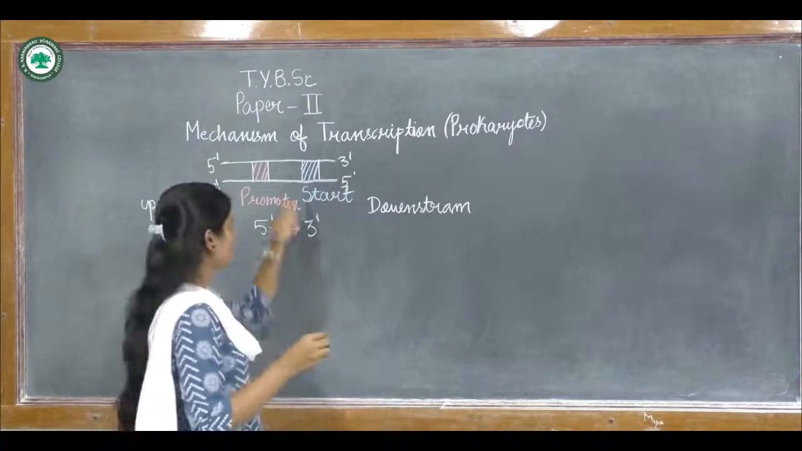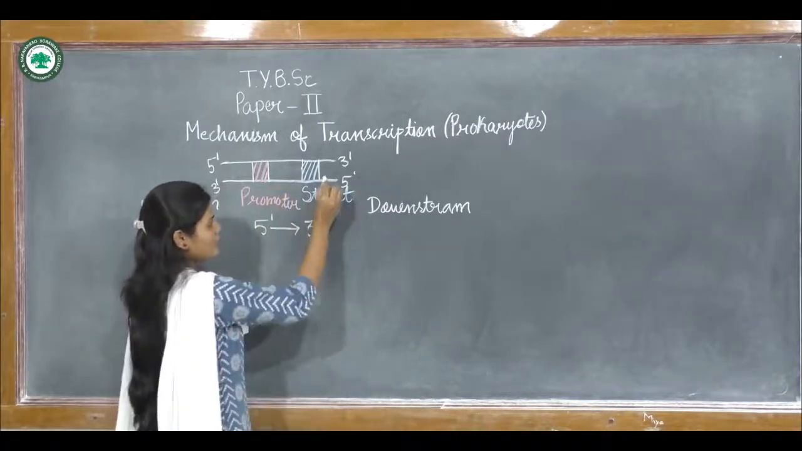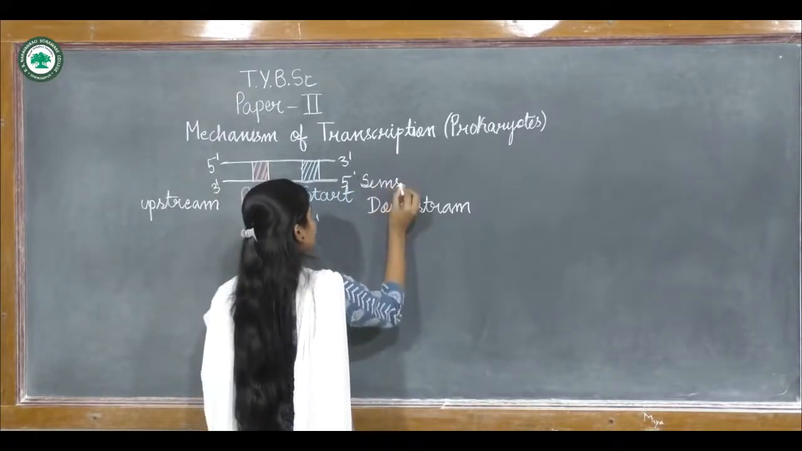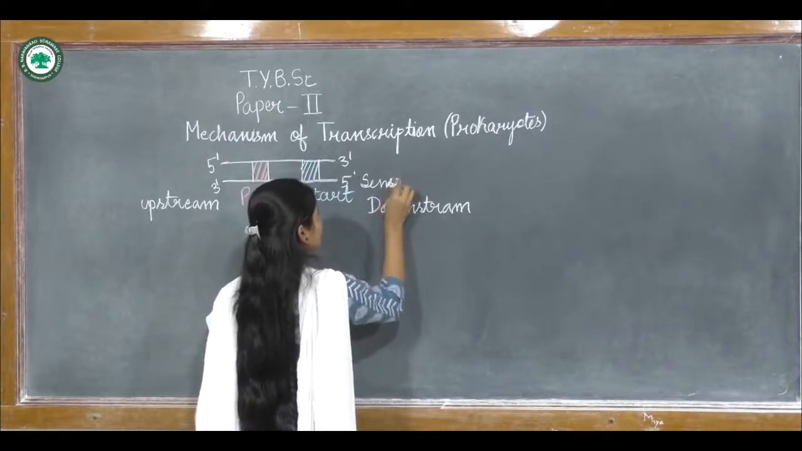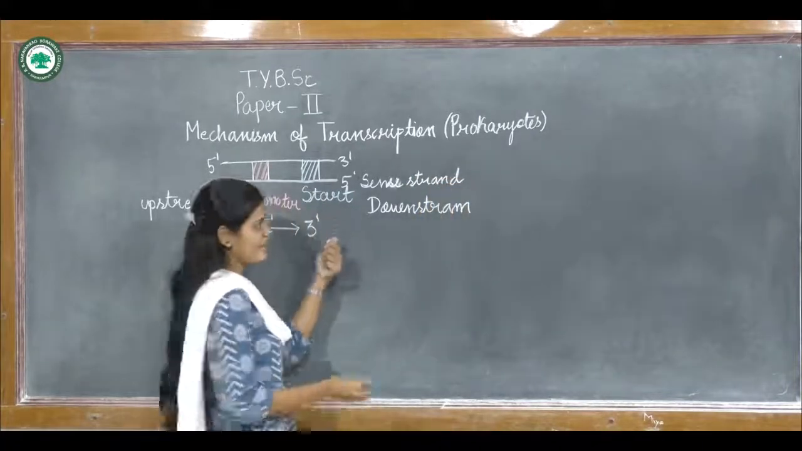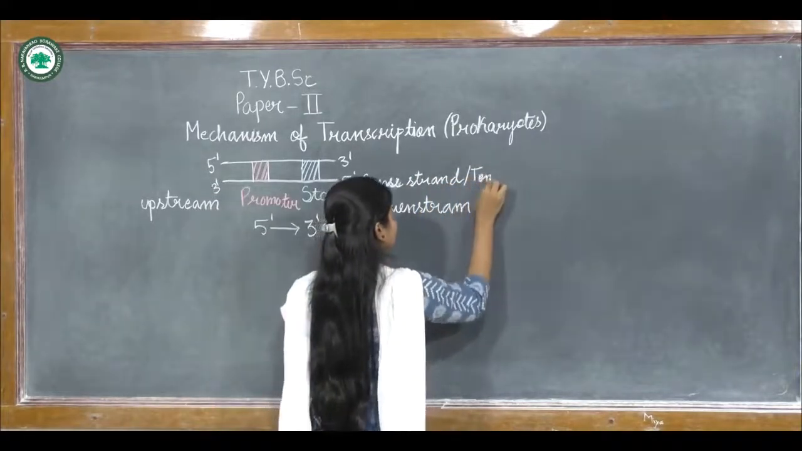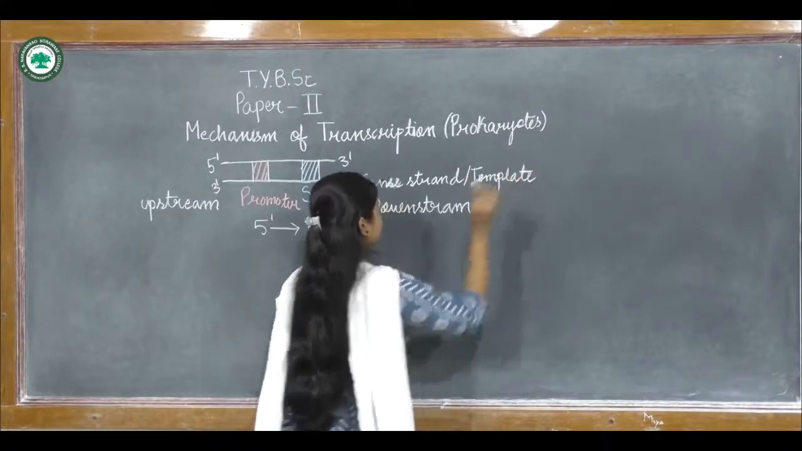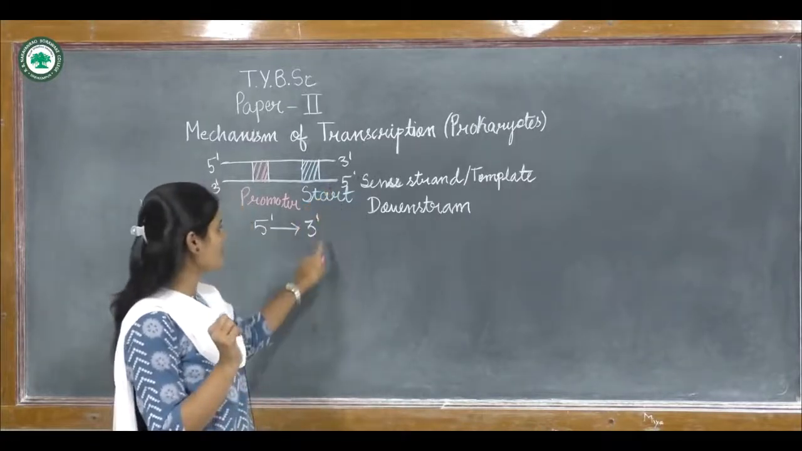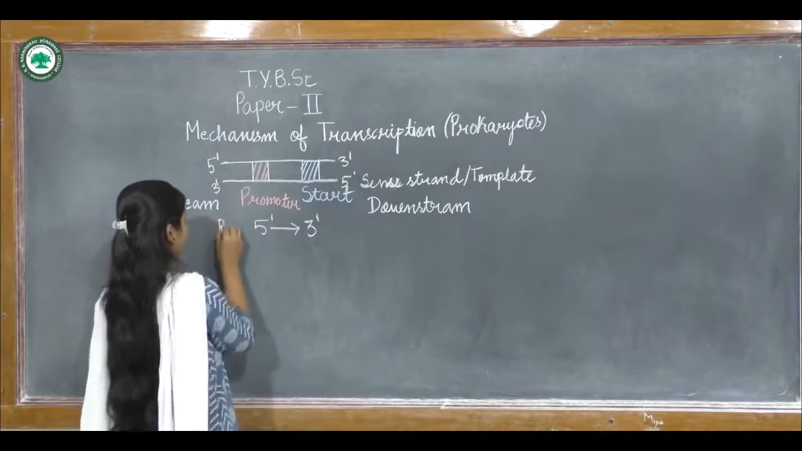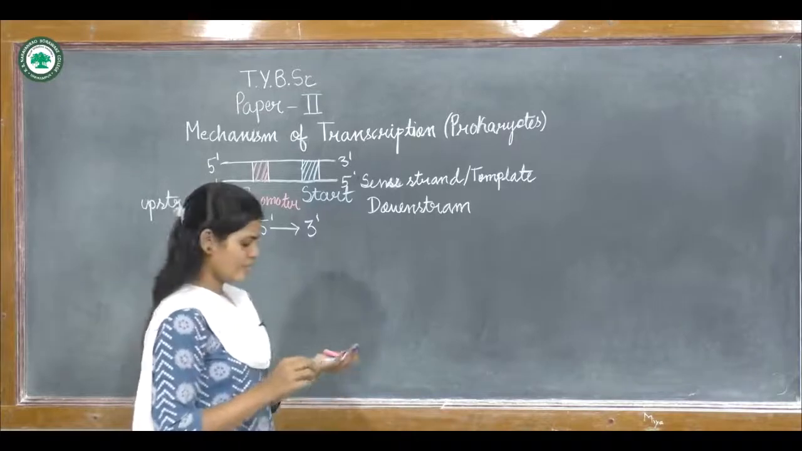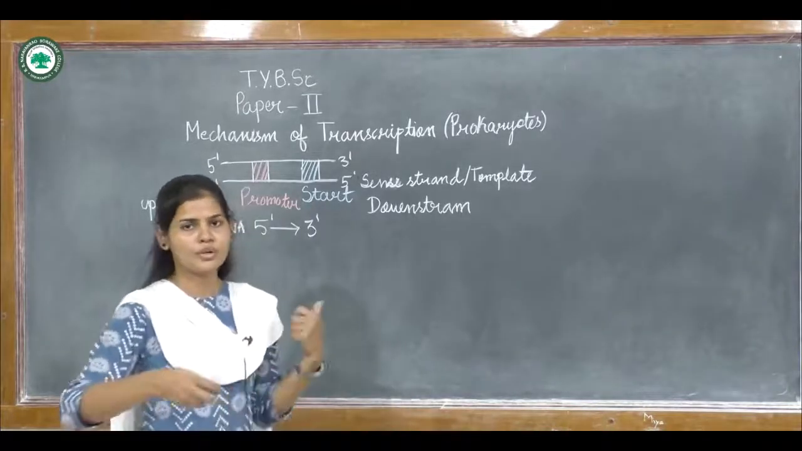5'. Now out of these two strands of the DNA, this one will be acting as a sense strand, or we can say the template strand. So this will be the strand which will be used as a template for synthesis of the RNA, because it will occur in 5' to 3' direction. So now let us see how the RNA polymerase is going to bind.